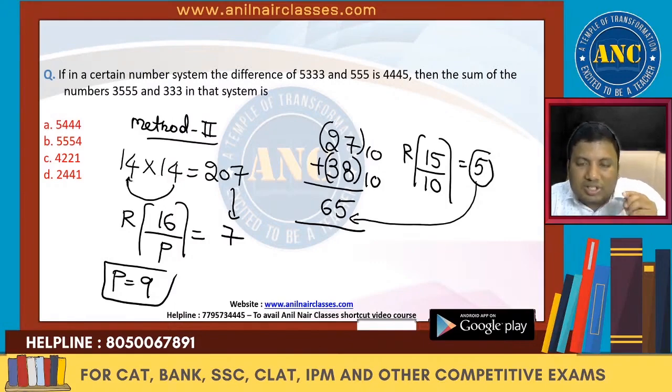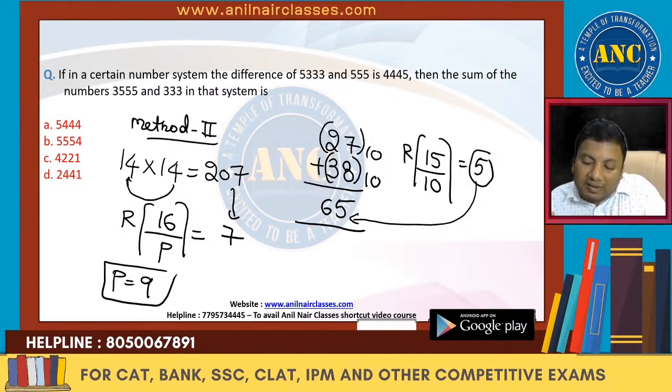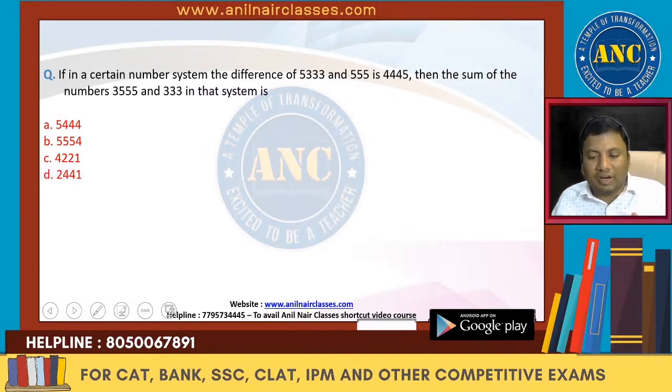4 4s are 16. 16 divided by which base system? I will get 7 as the remainder, which is nothing but the unit digit of the number. So that is nothing but 9. 9 ones are 9, so remainder is nothing but 7. Just by sheer observation, you will get this logic. One more question. I hope the idea is clear, right? 7 plus 8 is 15. 15 divided by which base system? 10. 10 ones are 10. What is the remainder? 5. 5 is nothing but the unit digit of the number.